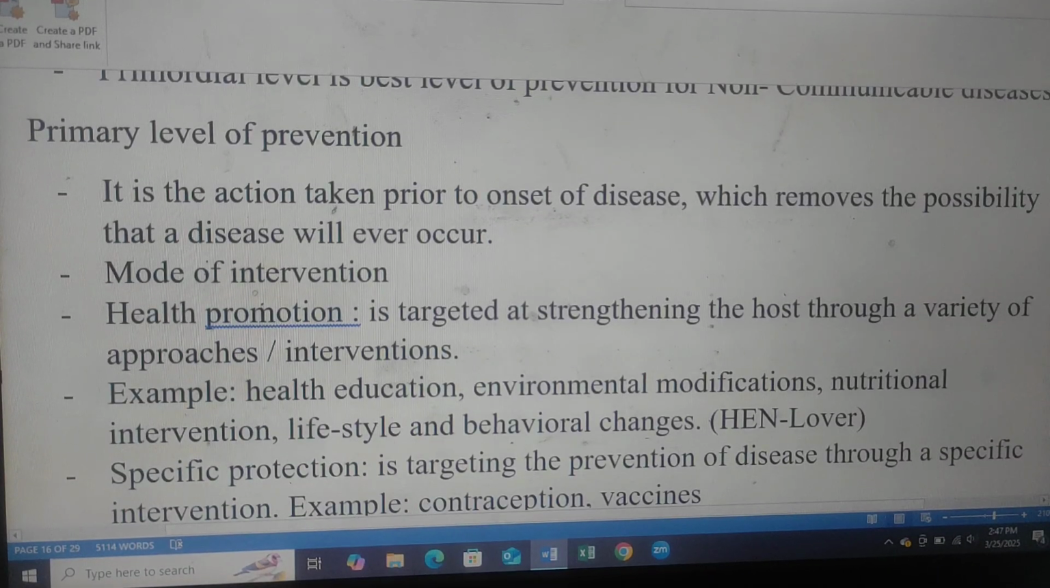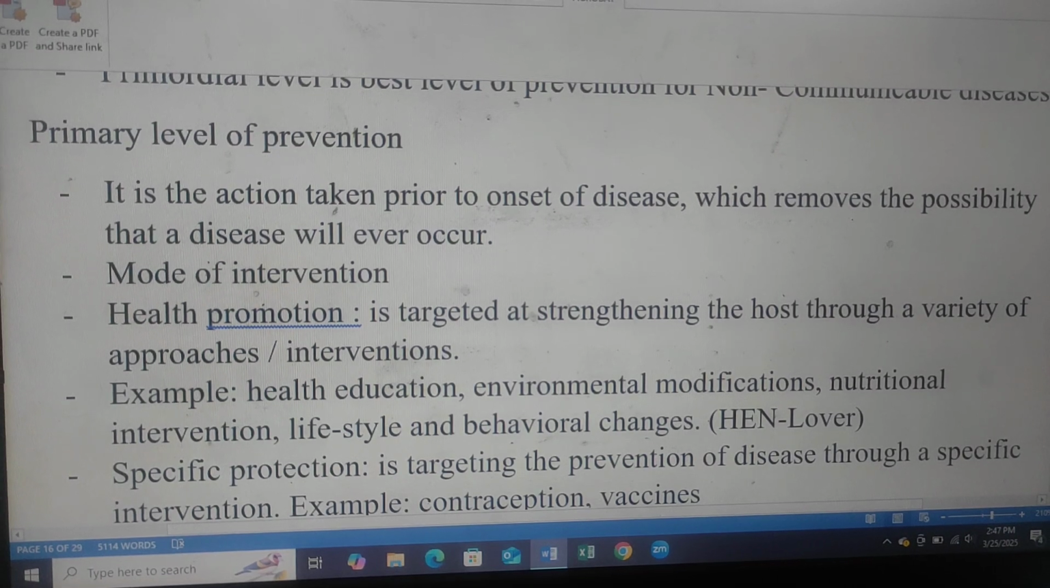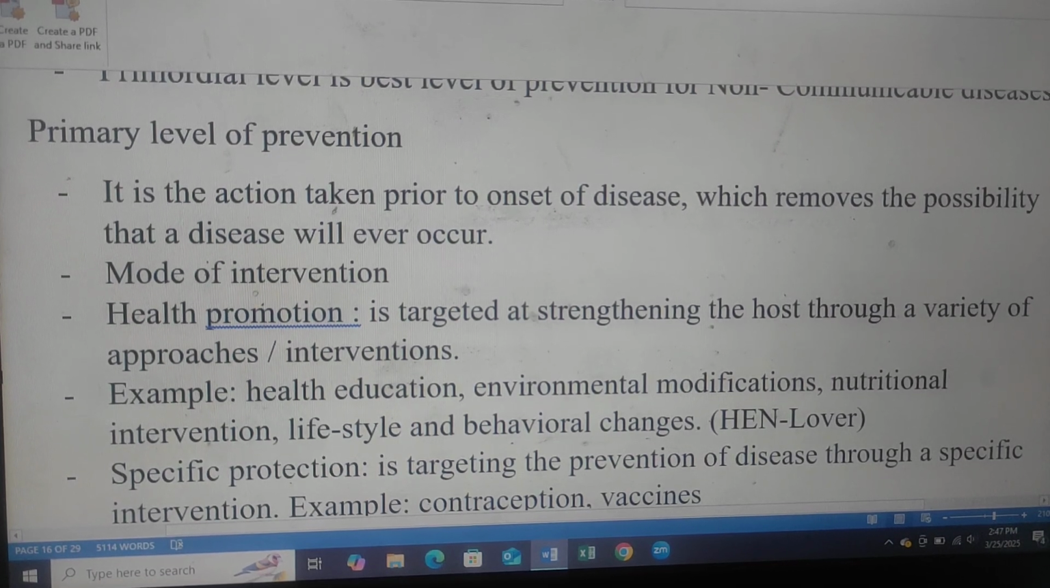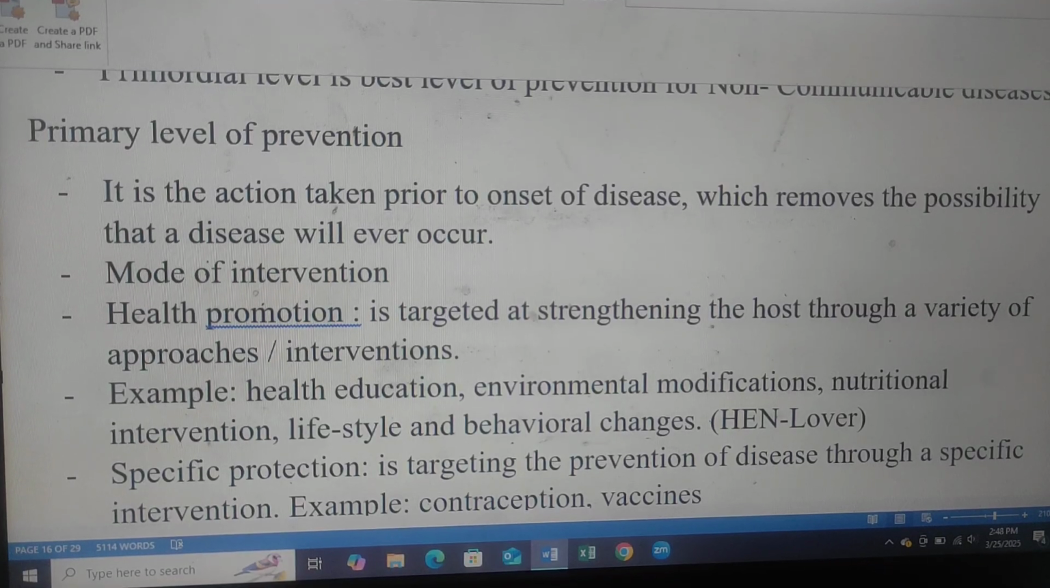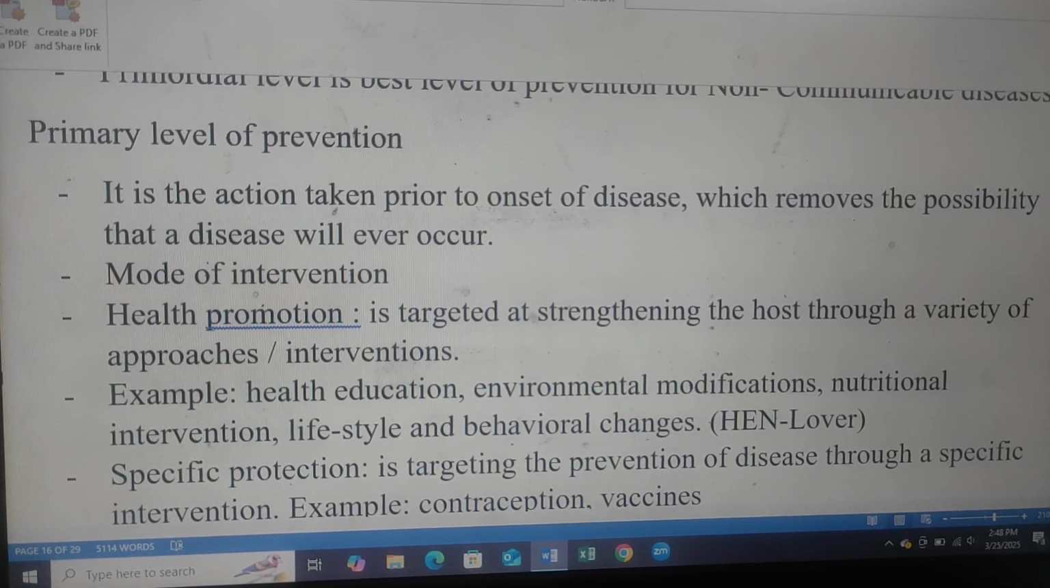Primary level of prevention. It is the action taken prior to onset of disease which removes the possibility that a disease will ever occur. Mode of intervention: health promotion is targeted at strengthening the host through a variety of appropriate interventions. Example: health education, environmental modification, nutrition intervention, lifestyle and behavior changes.